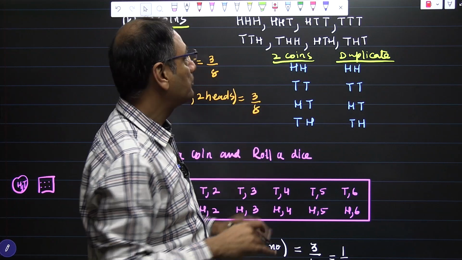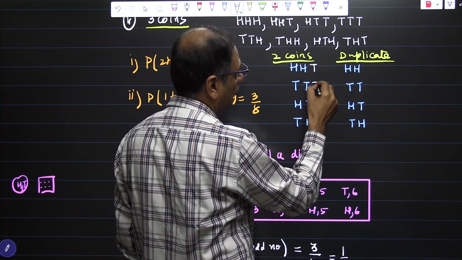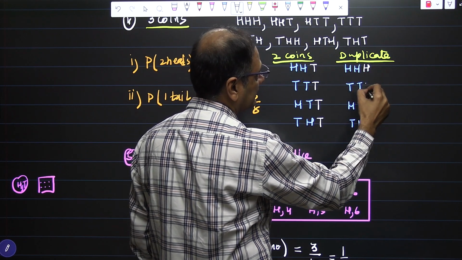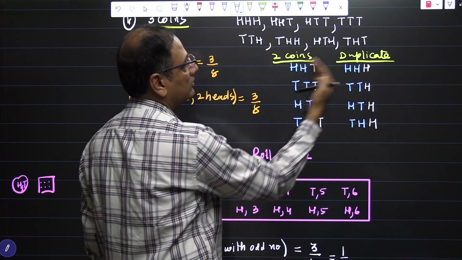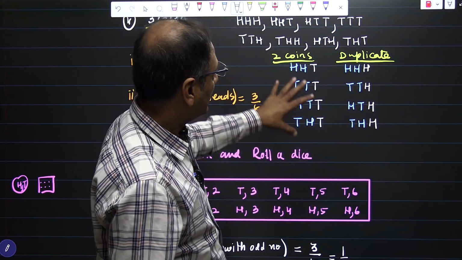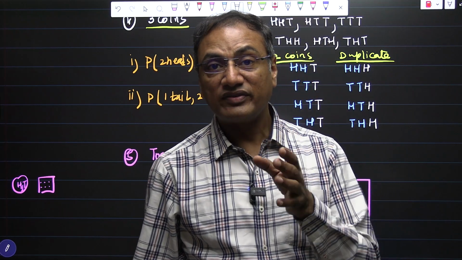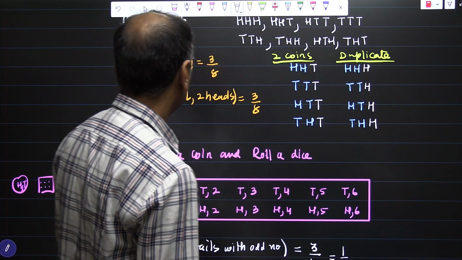Do the same thing. And for the first set, you can put all T's here, and here you can put all H's, or vice versa. Either you can write H here or T there. So these are the 8 outcomes when 3 coins have been tossed. That is a fantastic method, and you do not need to learn anything, and the answer would be correct.